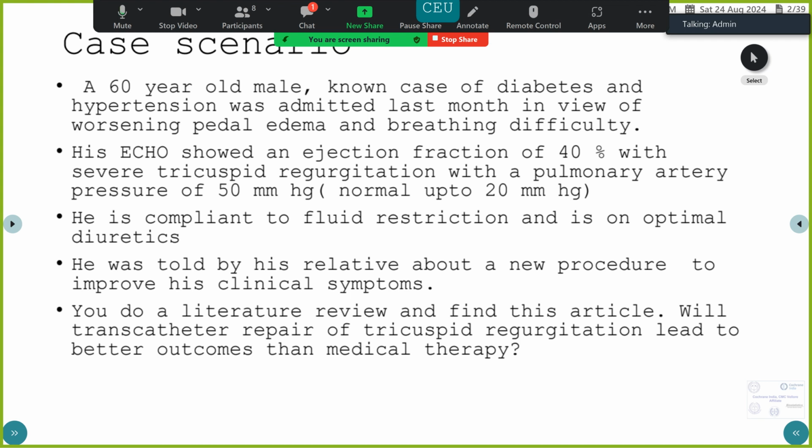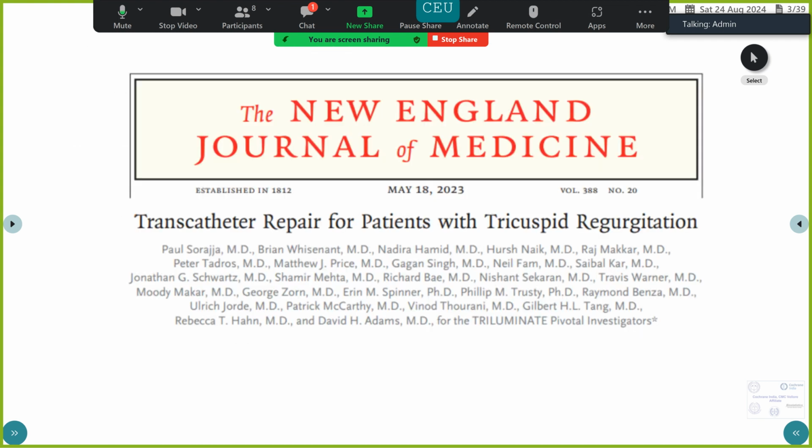He is compliant to fluid restriction and has come to your OPD after about a month, and he is on optimal diuretics. He is, however, being told by his relative that there is a new procedure which can improve his clinical symptoms, and he is asking you regarding the same. So after a literature search, we find this article. This is a transcatheter repair for patients with tricuspid regurgitation.